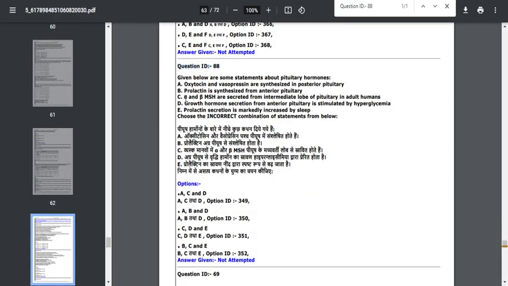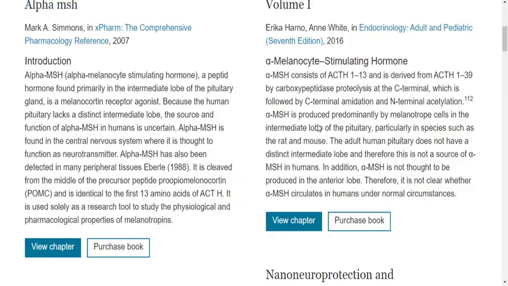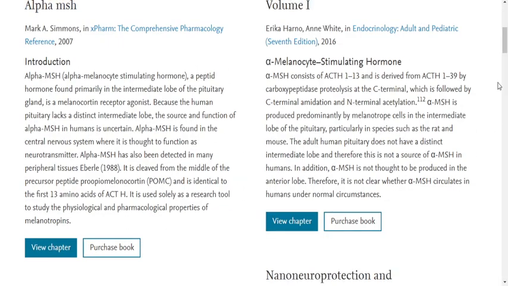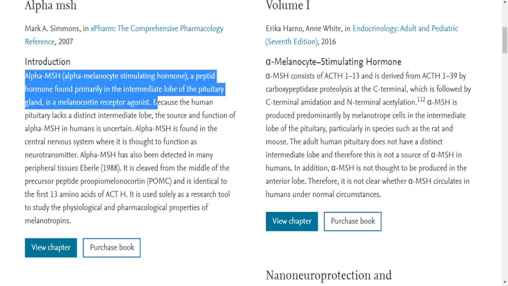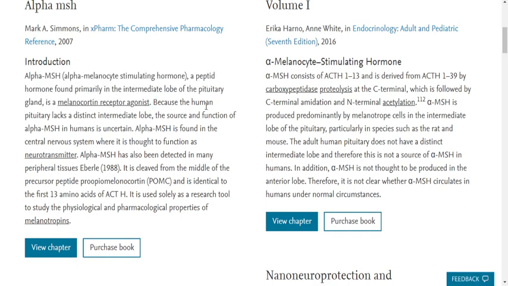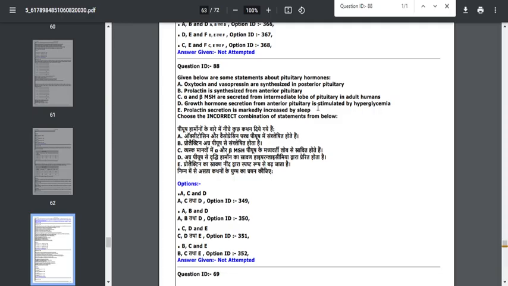Next is regarding C, that is alpha and beta melanocyte stimulating hormone are secreted from the intermediate lobe of the pituitary in adult humans. No, of course they are secreted from the intermediate lobe only, but they are not present in adult humans. They are present in some other animals like rat and mouse. Here you can see this particular hormone is synthesized from the intermediate lobe of the pituitary gland, which is a melanocortin receptor antagonist, and the human pituitary lacks this particular lobe. That's why they marked this option as incorrect as well.